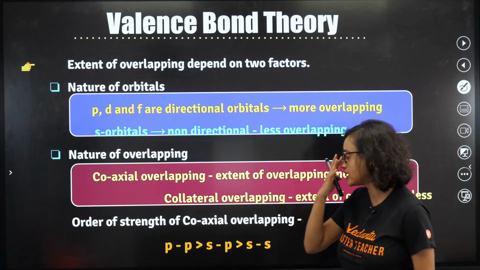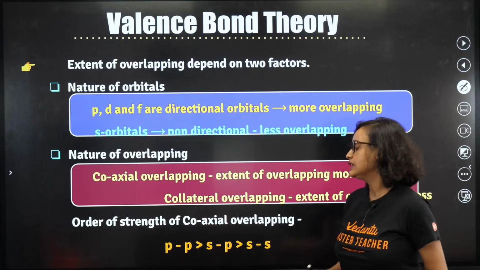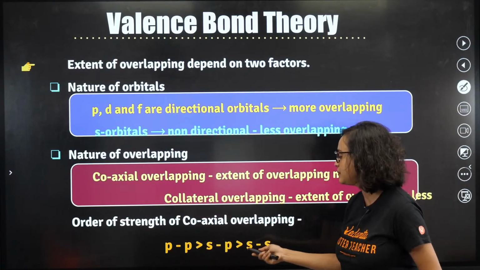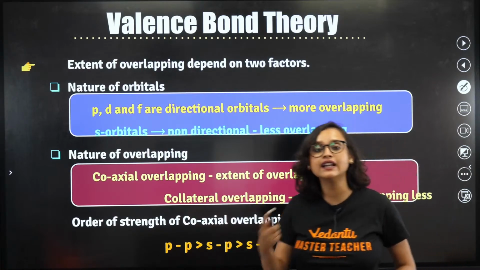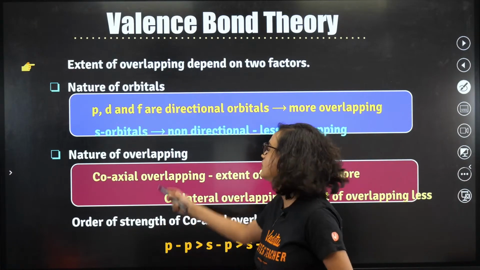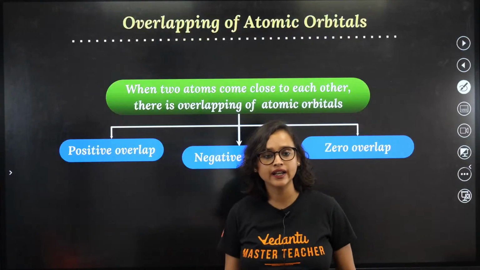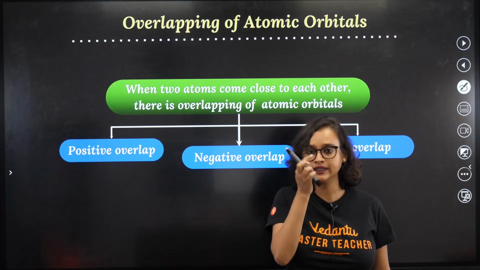The order of strength in coaxial overlapping: when there is a P and P, it is more. When there is an S and P, it is a little less. And for S and S, it is the least. Why? Once again, remember, S orbitals are non-directional, so there is less overlapping. Clear?